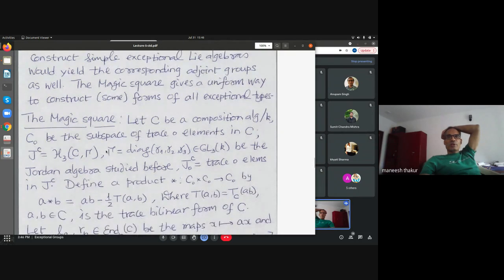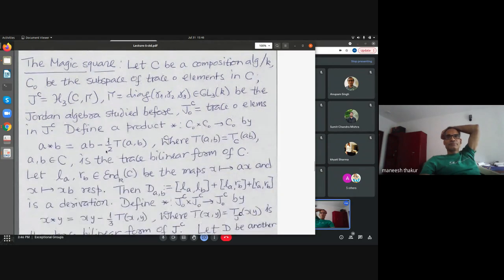And now I come to the magic square. So this is the last section of the lecture. I think I have gone amazingly fast today. Maybe we can discuss or chit chat later about anything you did not follow. So let us begin the explanation of this diagram, this square.